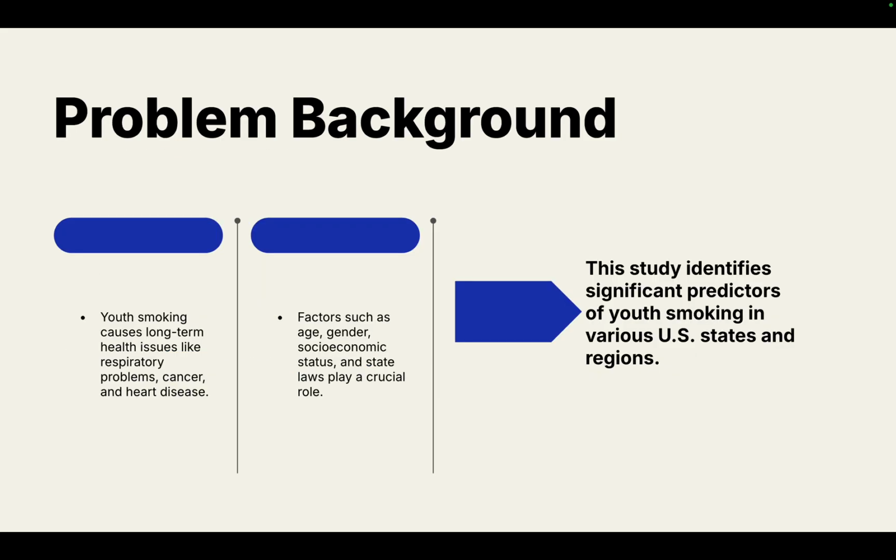So, for the problem background, youth smoking causes long term health issues like respiratory problems, cancer, and even heart disease. Factors such as age, gender, socioeconomic status, and state laws play a crucial role in this. And this study identifies significant predictors of youth smoking in various United States regions.